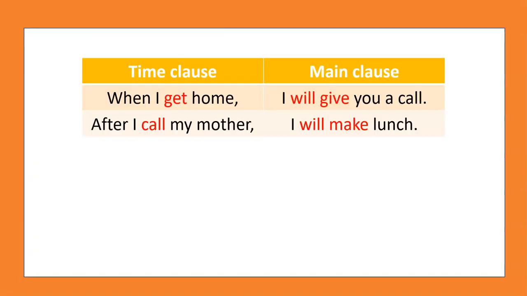When I get home, I will give you a call. After I call my mother, I will make lunch. As you can see, in the time clause both verbs are conjugated in the present simple, whereas in the main clause you will see a word that indicates future, which is the modal verb will.